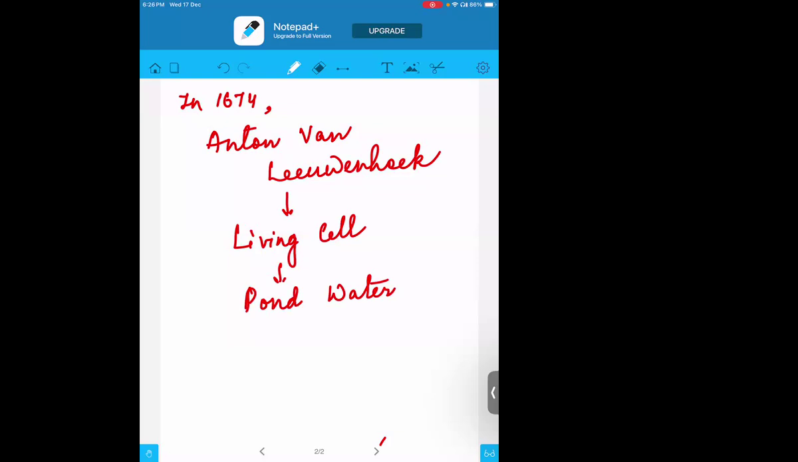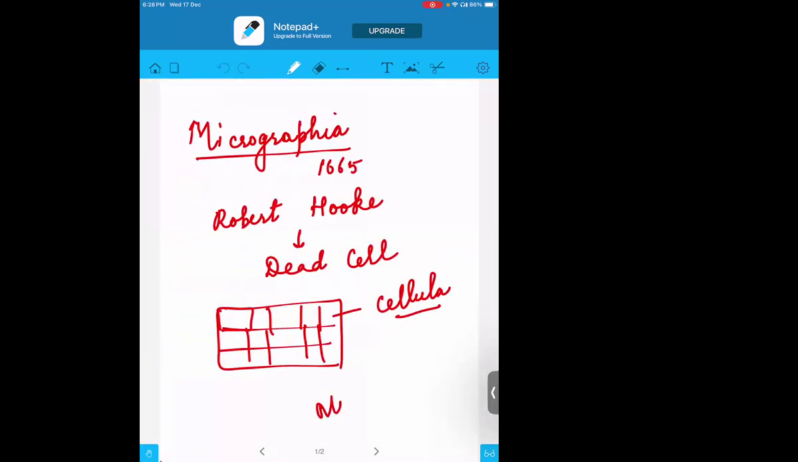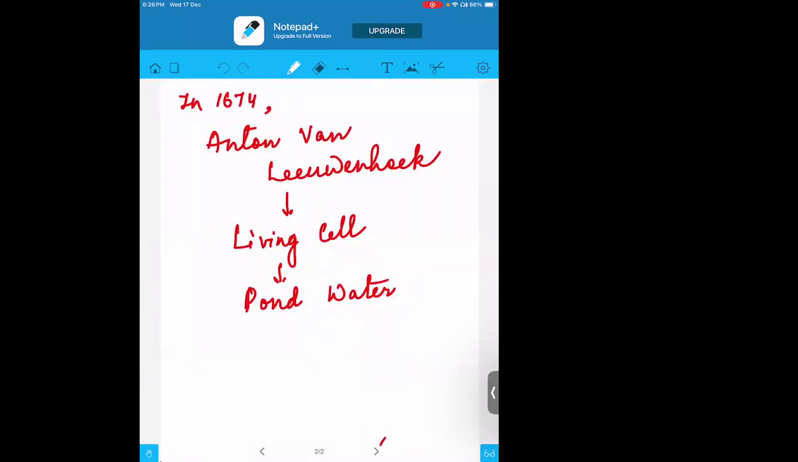But why was Robert Hooke not able to discover it? It is because during his time, the microscope was not so developed. That is the reason he did not discover the living cell. But in the year 1674, Leeuwenhoek got an improved microscope, and because of that he was able to study the structure of living organisms. Okay, in the year 1674.